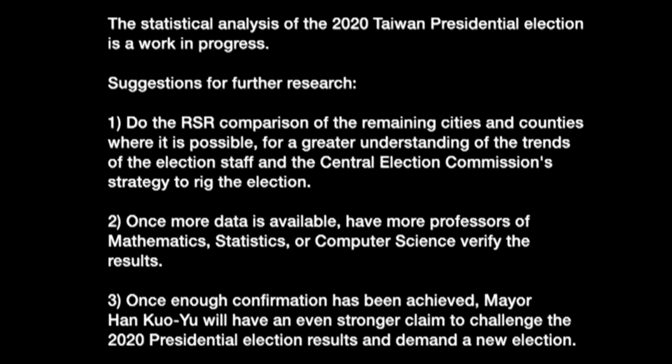Suggestions for further research. Number 1. Do the RSR comparison of remaining cities and counties where it is possible for a greater understanding of the trends of the election staff and the Central Election Commission's strategy to rig the election. Number 2. Once more data is available, have more professors of mathematics, statistics, or computer science verify the results. Number 3. Once enough confirmation has been achieved, Mayor Han Kuo-Yu will have an even stronger claim to challenge the 2020 presidential election results and demand a new election.